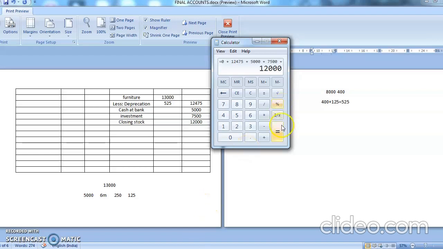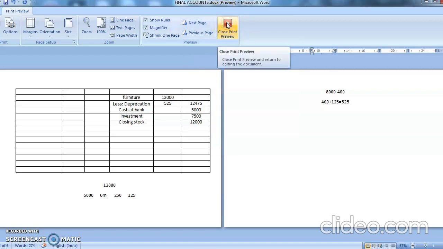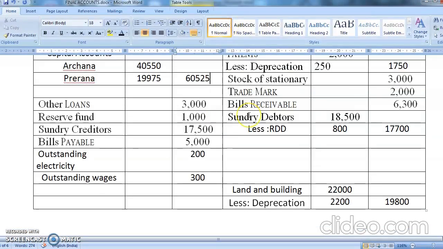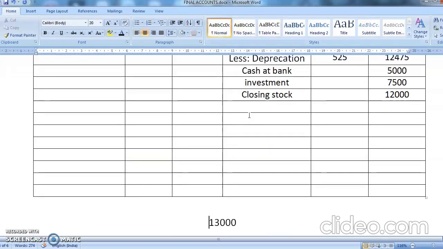Okay, so here also I'm getting the total 87,525. That means our balance sheet is tallied. So what is the total of your balance sheet? So you are going to write here total of the balance sheet is 87,525.